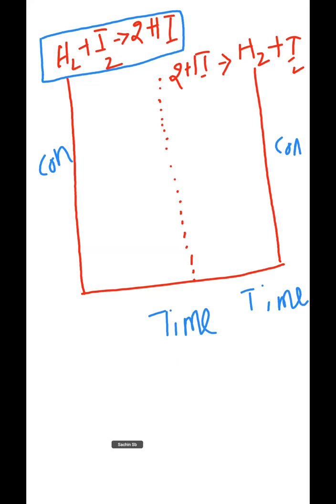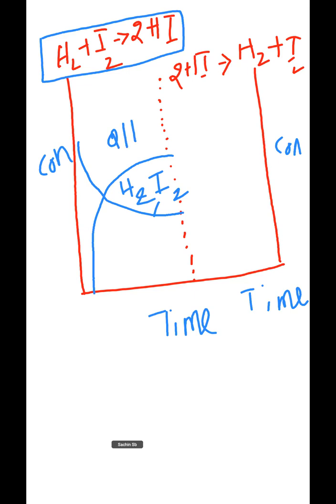Now, in the first equation, H2 plus I2 gives 2HI, the reactant concentration slowly decreases. That is, the iodine and hydrogen concentrations slowly decrease. The product concentration increases, and this represents 2 moles of HI, hydrogen iodide.